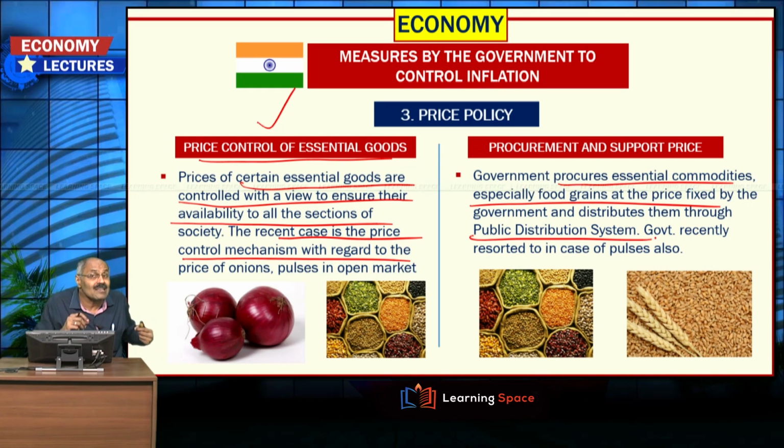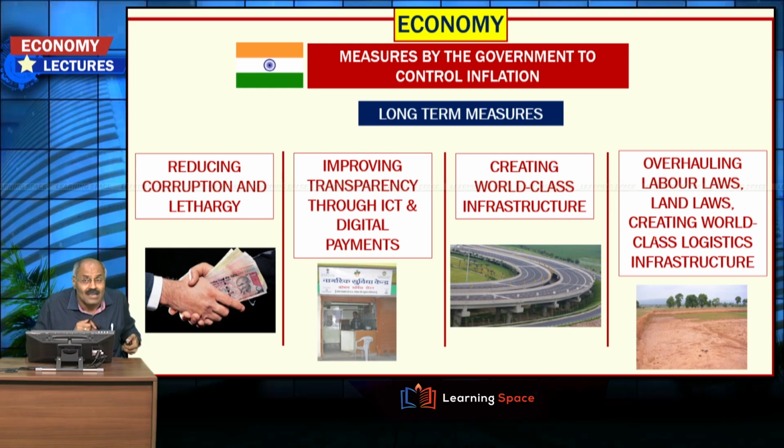And as and when government feels that there is a crisis, then government intervenes, and because of market intervention, it controls the prices in the open market, and sometimes it also resorts to the distribution of essential commodities through the public distribution system. Right? So these are the measures under pricing policy, and measures to be taken by the government to control inflation in the long run.